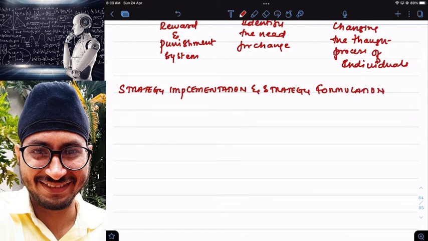Clear? Strategy implementation and strategy formulation. Clear?